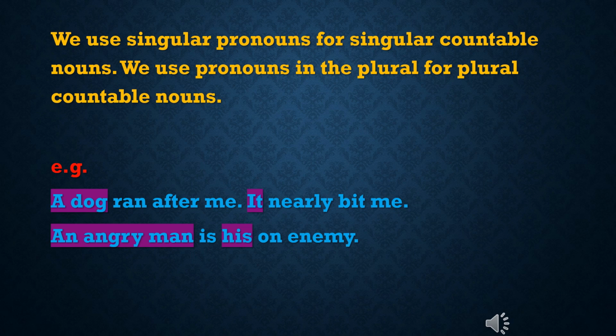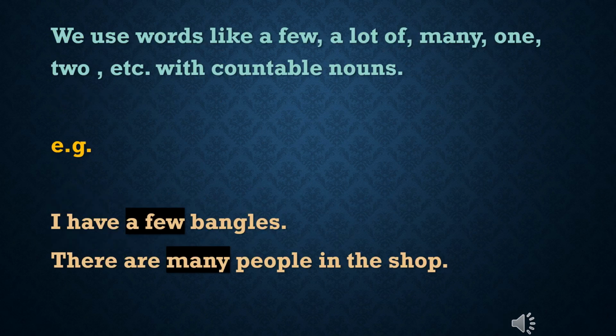Example: a dog ran after me, it nearly bit me. Here a dog is a singular countable noun, so the pronoun it is used. An angry man is his own enemy. Here an angry man is also a singular countable noun. His is a singular pronoun. We use words like a few, a lot of, many, one, two, etc. with the countable nouns. Example: I have a few bangles. Second, there are many people in the shop.